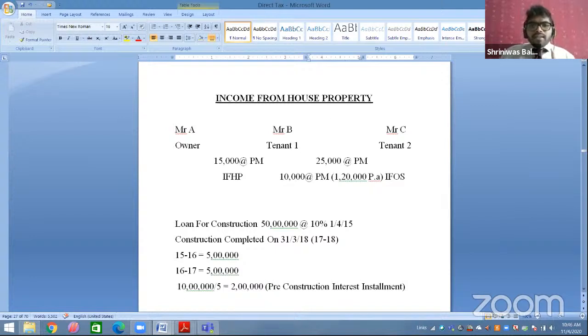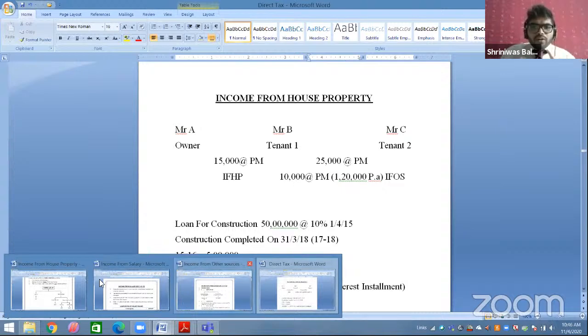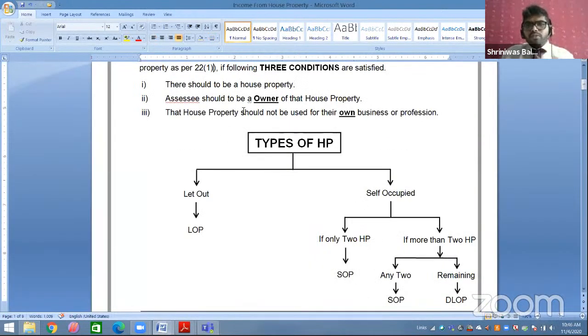So your second point clearly says that SSC should be the owner of house property. If he is the owner of house property, then only it will be taxable under income from house property. If he is not the owner, even if he is receiving the income from that house property, then it will be taxable under income from other sources. Okay.